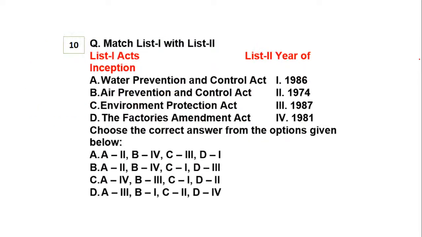Okay. Now question number 10 talks about people, development and environment, the inception of certain acts, and they are talking about acts and the inception years. So Water Prevention and Control Act, Air Prevention and Control Act, Environmental Protection Act, and the Factories Amendment Act. So let's see how many of you are able to do this. There are 4 acts which they have given.